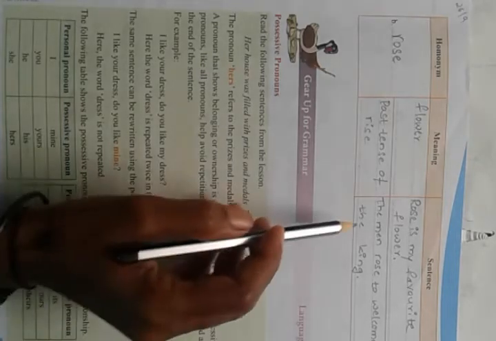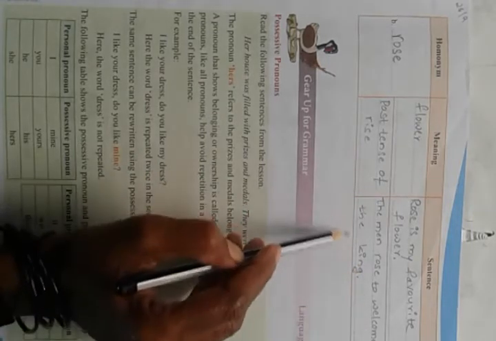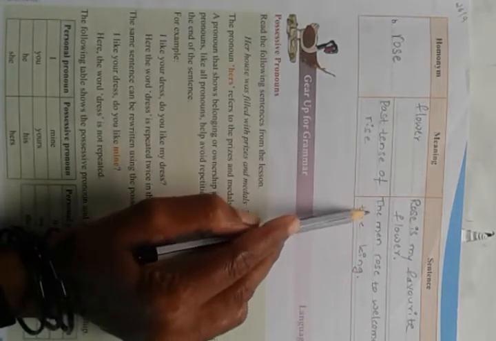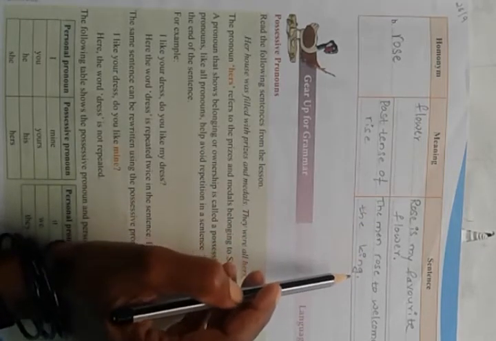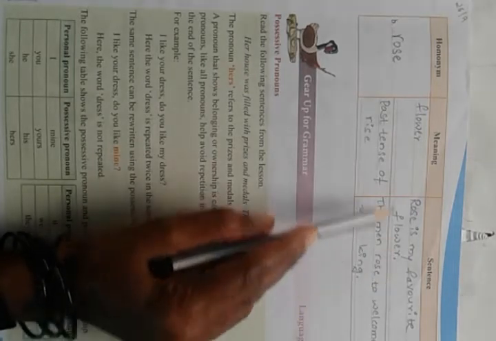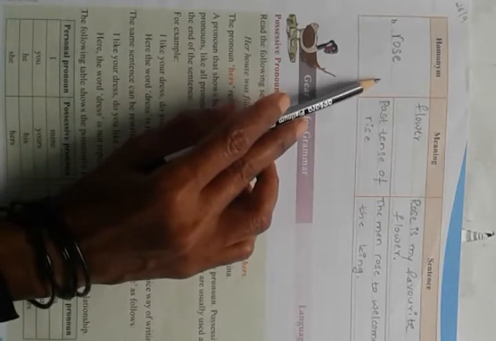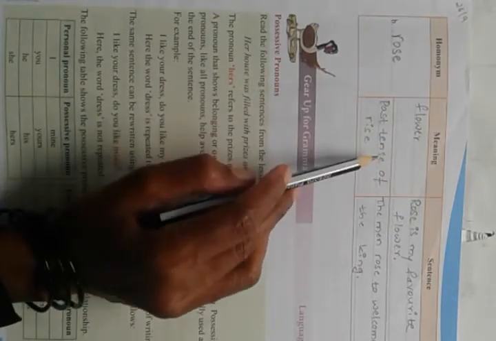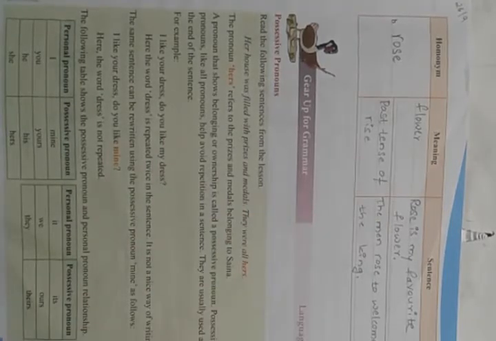The sentence is: the men rose to welcome the king. Okay? These are the two sentences. These are two meanings, but here only one word. One word gives us two meanings with two sentences. Okay, children?